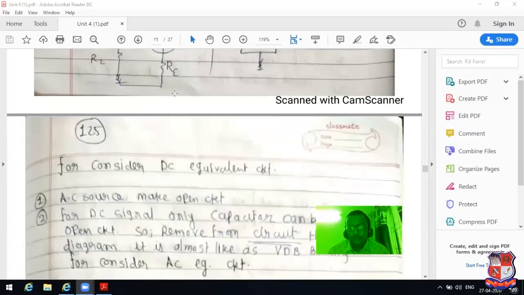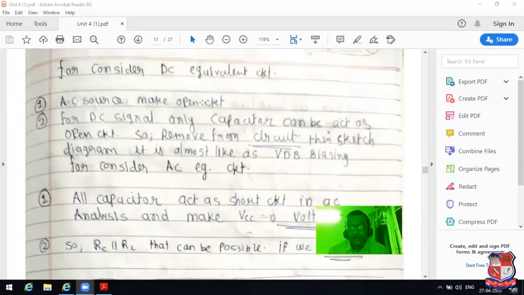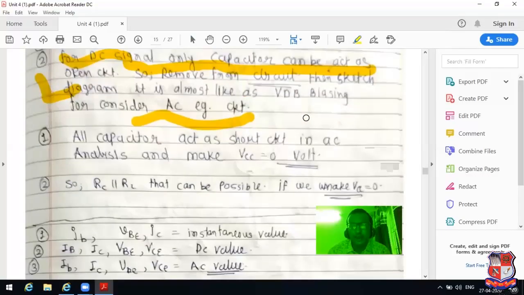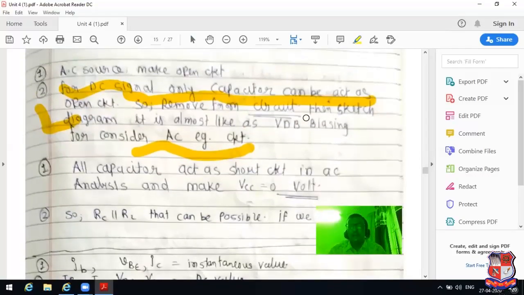Now, for the DC equivalent circuit, the AC source is made open circuit. For DC signal, the capacitor acts as an open circuit. So remove it from the circuit, then sketch the diagram. It is almost like a VDB, a voltage divider bias type of diagram that can be developed. So this is the advantage of the DC equivalent circuit.